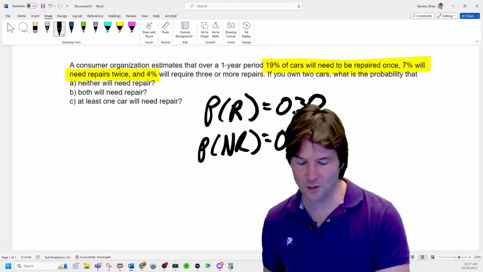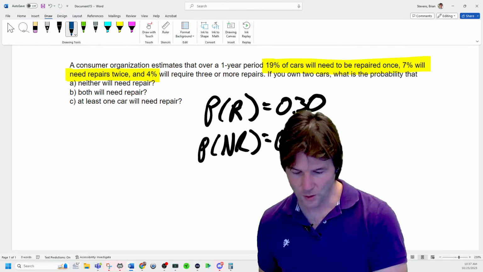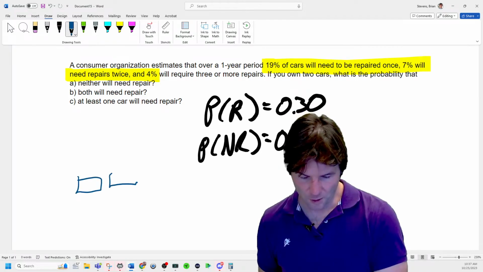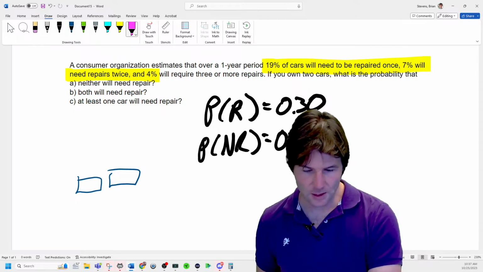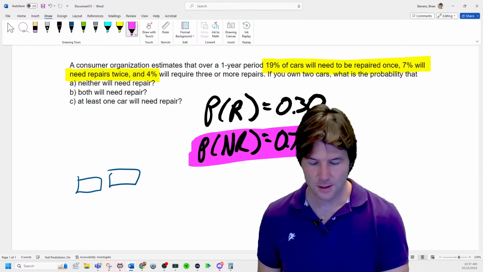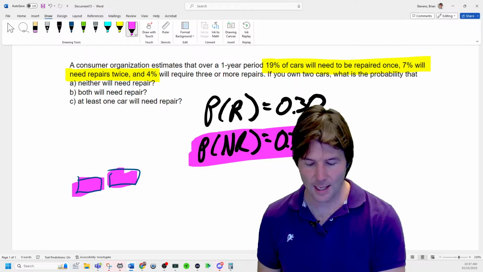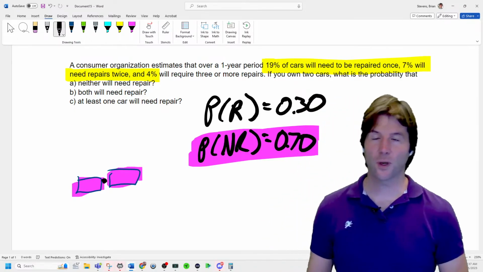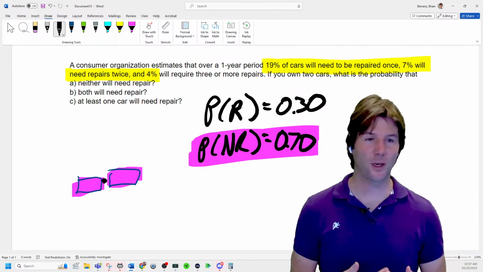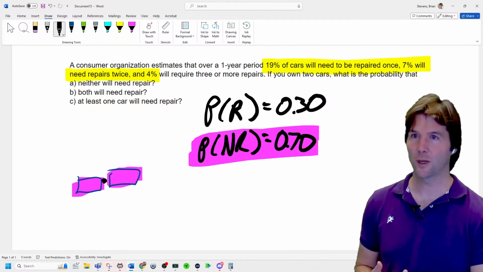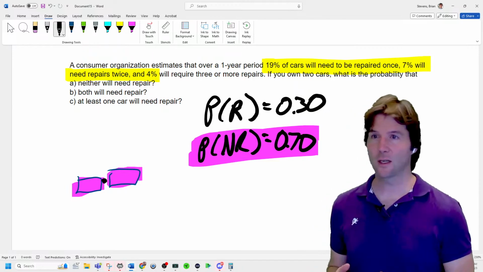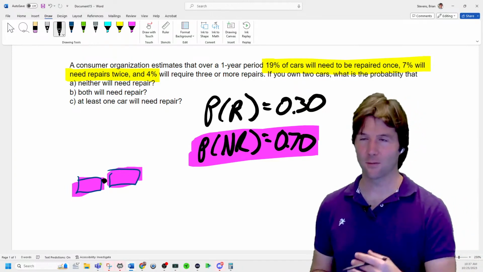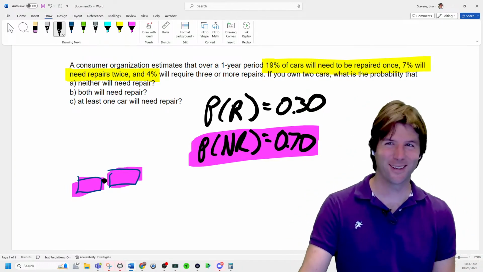Now remember, we have 2 cars. So with our 2 cars right here, what is the probability that the first car did not need repairs and the second car did not need repairs? What's the probability the first car did not need repairs and the second car did not need repairs? Our first didn't get repairs and the second didn't get repairs. Didn't get repaired?